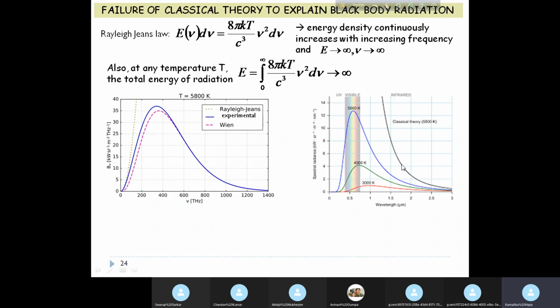This is the classical theory, and you can see that when you come to lower wavelengths, it basically diverges. Okay. So instead of coming down, it goes to infinite values, it diverges.